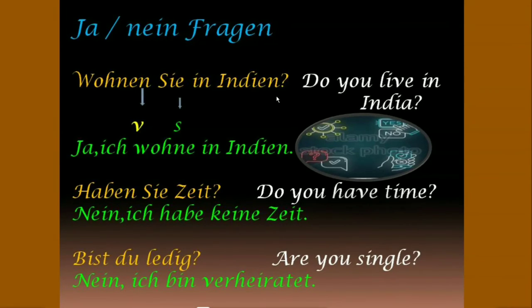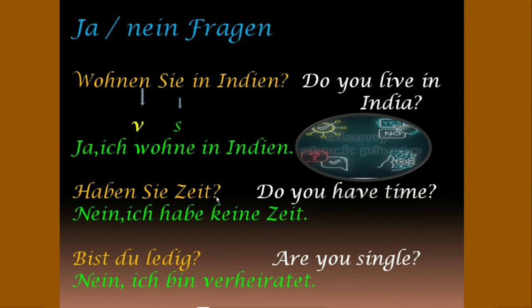For example, wohnen Sie in Indien? Again, wohnen Sie in Indien, which means do you live in India? So wohnen means to live, which is a verb. Here verb always stays at first position. Sie is subject. Here subject is at second position. The answer should be Ja, ich wohne in Indien. Or Nein, ich wohne nicht in Indien. Ja, ich wohne in Indien means yeah, I live in India.